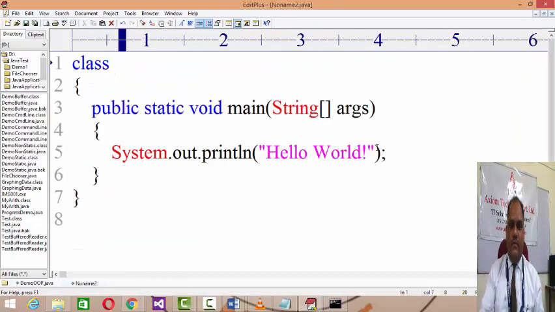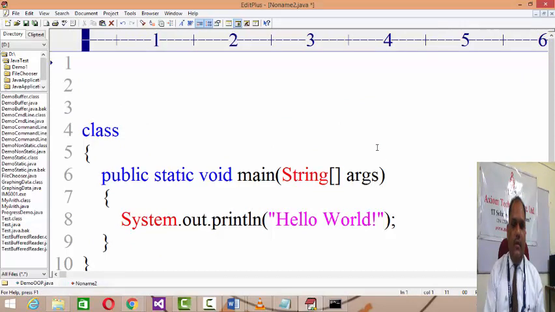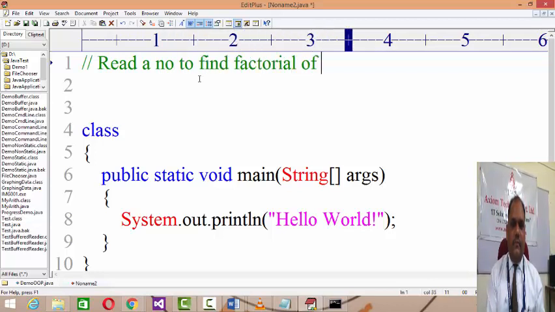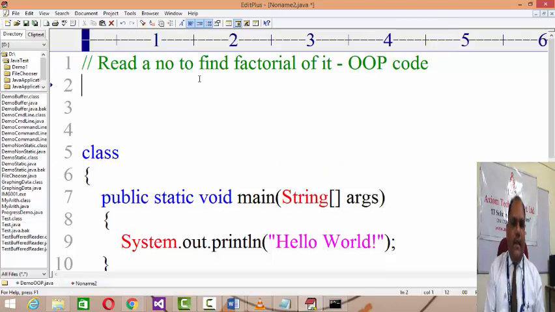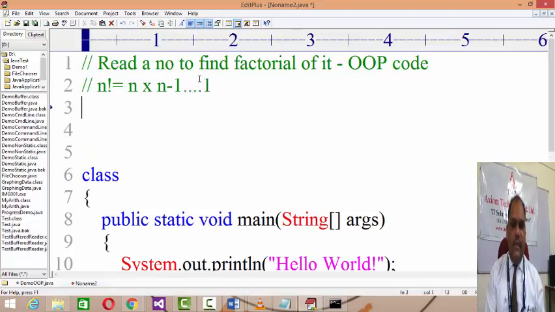Let us discuss another example on the same OOP. Okay, the question given to you is: read a number to find the factorial of it. But it's an OOP code we need to write, because we already wrote that particular factorial process, but we need to write the code which follows the complete OOP paradigm. As we know about the factorial, n factorial equals n into n minus 1, up to 1.